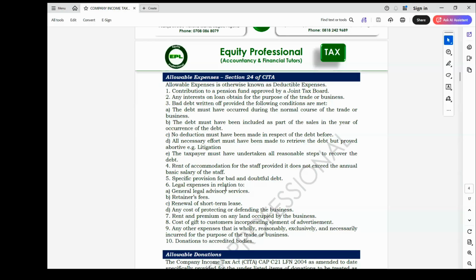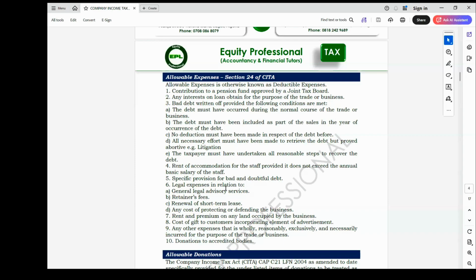Renewal of short-term lease. Under the lease, we have two categories: the long-term and short-term lease. Under the lease, you can have acquisition and renewal. Only the renewal of a short-term lease is allowable.